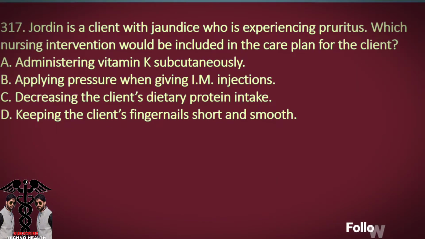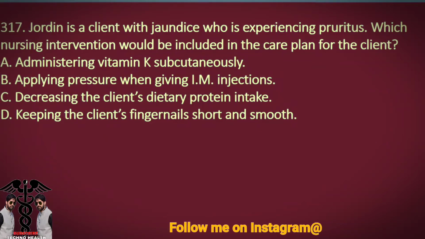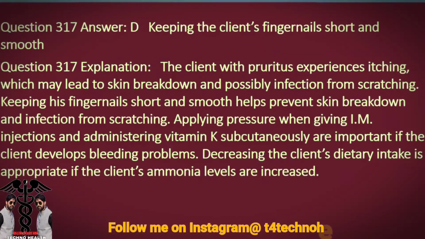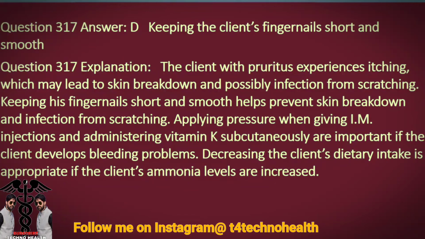Question 317. Jordan is a client with jaundice who is experiencing pruritus. Which nursing intervention would be included in the care plan for the client? A. Administering vitamin K subcutaneously. B. Applying pressure when giving IM injections. C. Decreasing the client's dietary protein intake. D. Keeping the client's fingernails short and smooth. Question 317. Answer: D. Keeping the client's fingernails short and smooth.